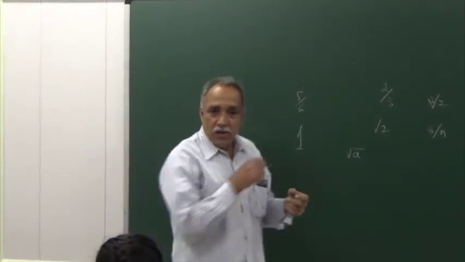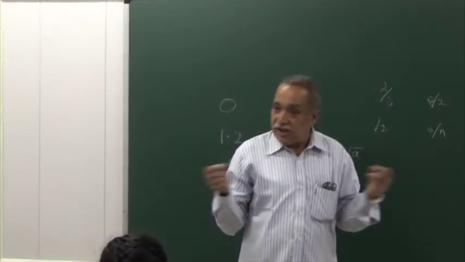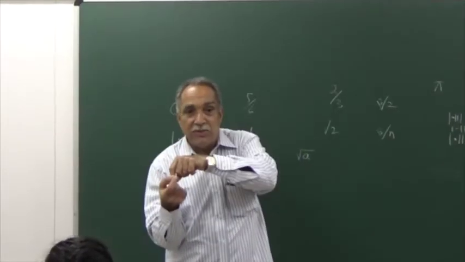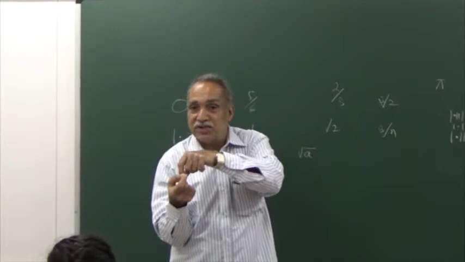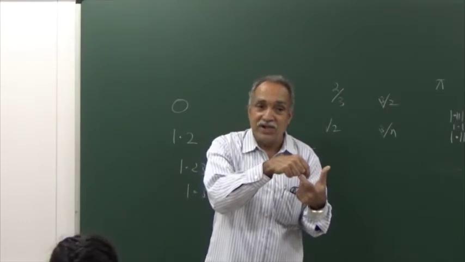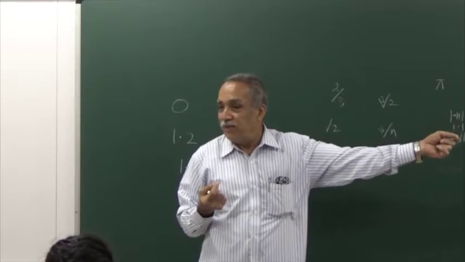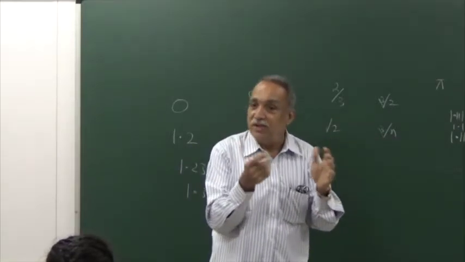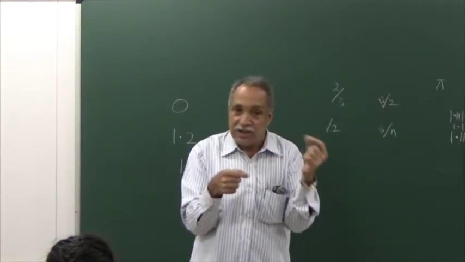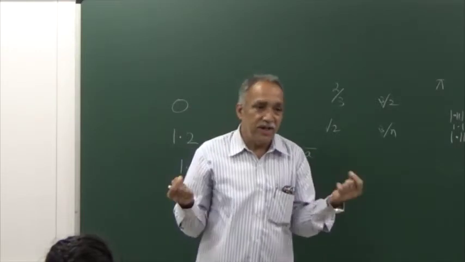So we find on the real line, there are infinitely many rational numbers, there are infinitely many irrational numbers. Between any two rationals, there are infinitely many rationals as well as infinitely many irrationals. Between any two irrationals, there are infinitely many rationals, infinitely many irrationals. Starting point not known, minus infinity, ending point not known, plus infinity. Take any interval of any length, even a very small length, it will have infinitely many real numbers. Of them, infinitely many will be rational, infinitely many will be irrational. All varieties are there.